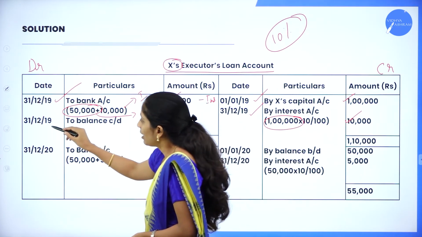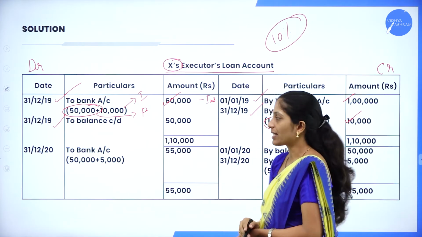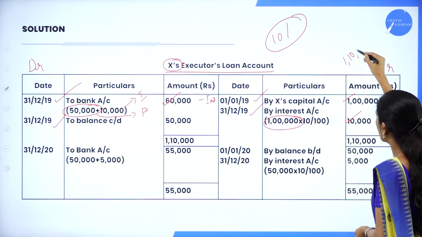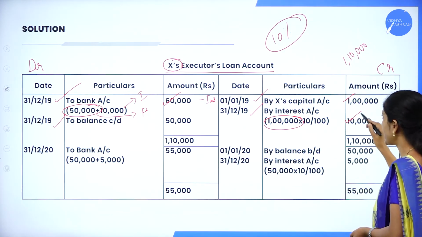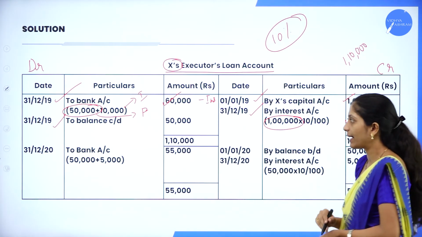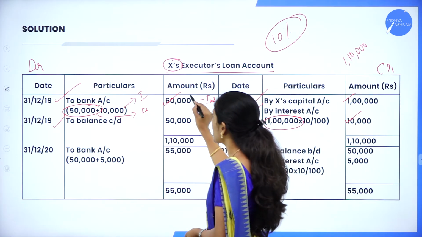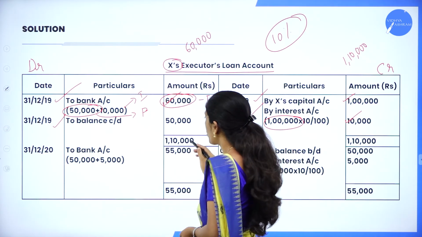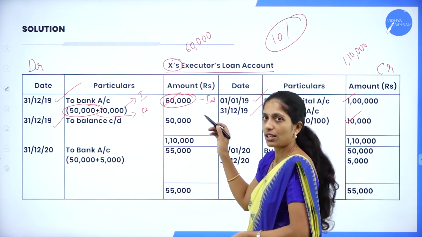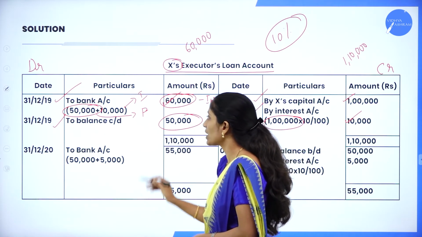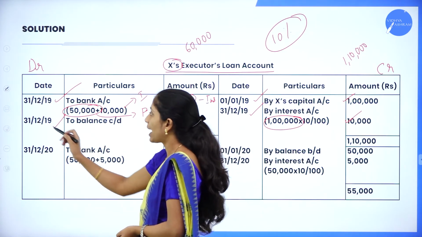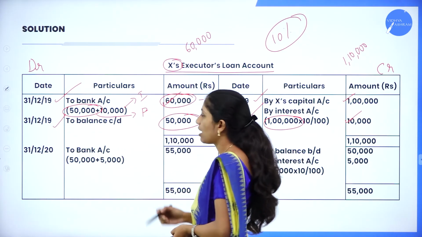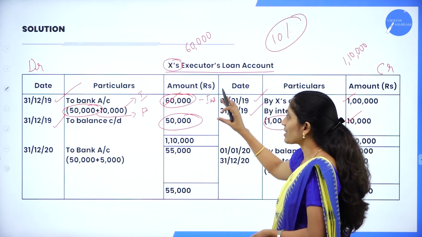Now balance both the sides. When you balance the credit side, it is 1,10,000. Credit side is 1 lakh plus 10,000, that is 1 lakh 10,000. Whereas in the debit side, we have only one item, that is 60,000. So 1 lakh 10,000 minus 60,000, the balancing figure is 50,000. So that amount has to be carried down. 31st 12 2019 to balance carried down 50,000. So this is our first year.